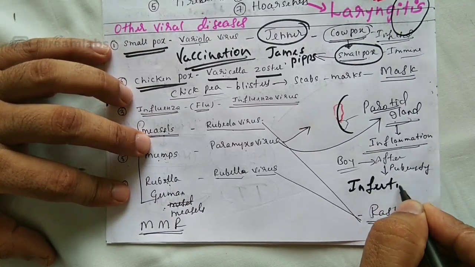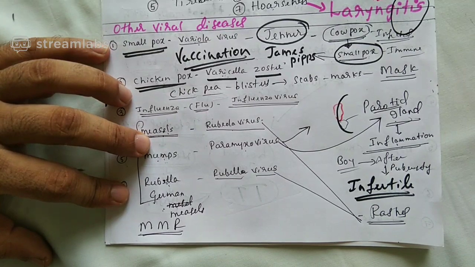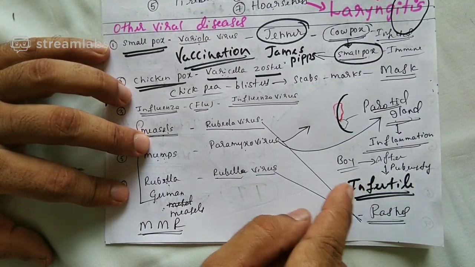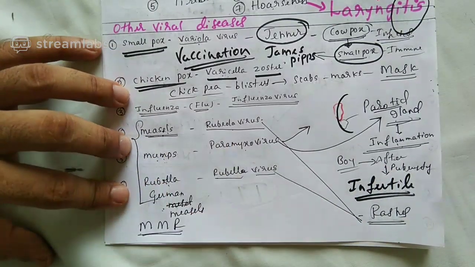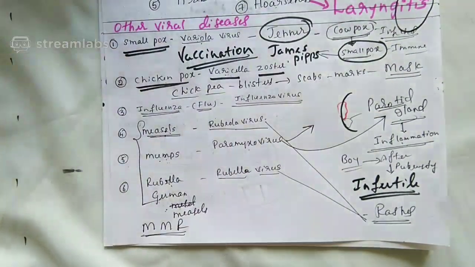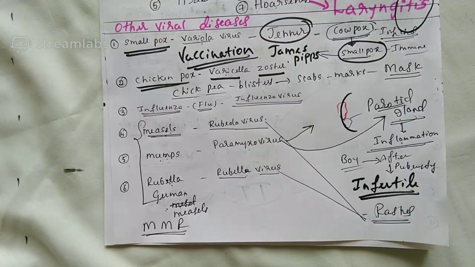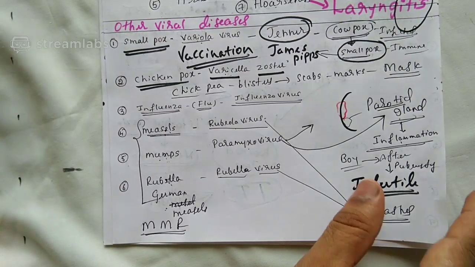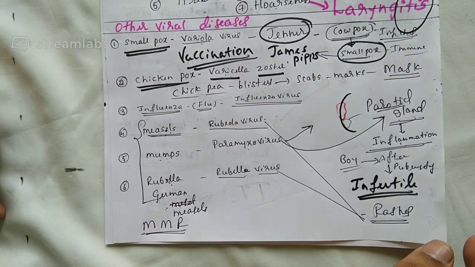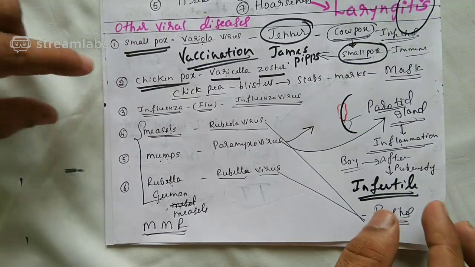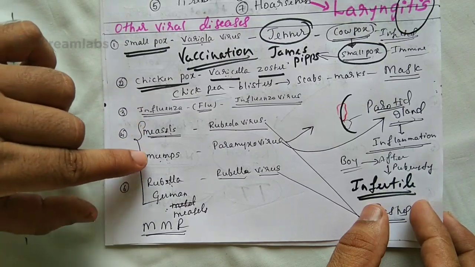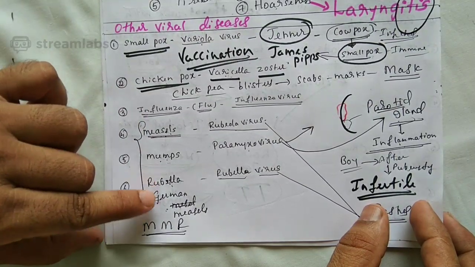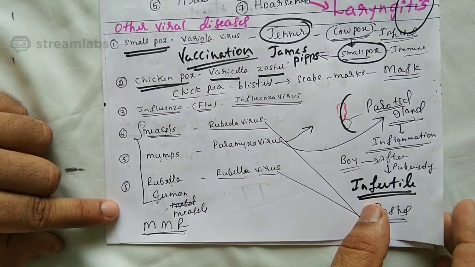So the boy can become infertile in future if he gets mumps after puberty. That was regarding mumps, which is caused by paramyxovirus. Please tell me, what is the vaccine? MMR: measles, mumps and rubella. Hope you understood regarding smallpox, chickenpox, influenza, measles, mumps, rubella, and rubella is also called German measles.